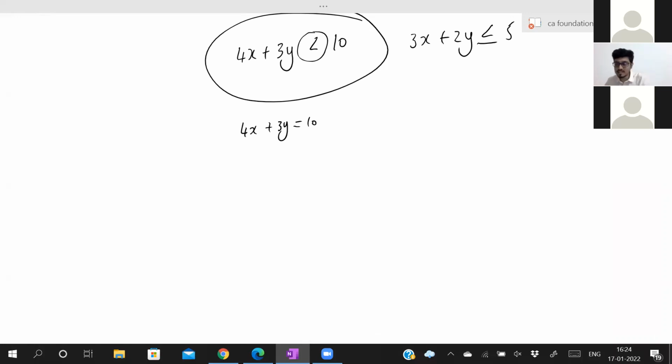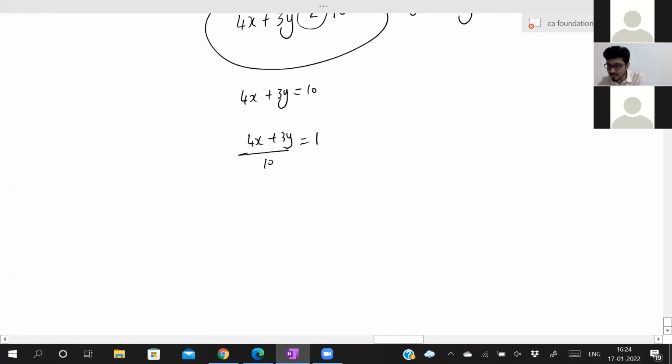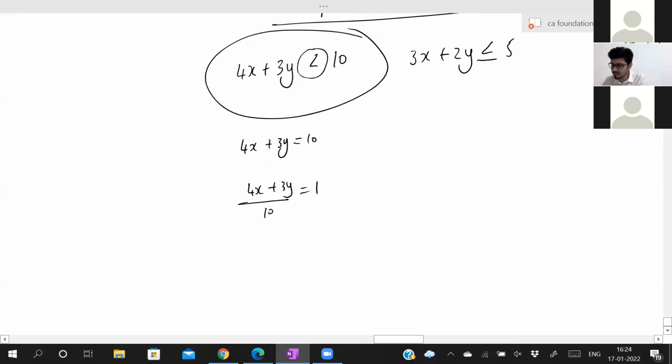Now, what is the next step? Do 4x plus 3y by 10 is equal to 1. Remove 10 from the right hand side. Keep it as 1. Now, it is nothing but, let us change it to x plus 5y. It will be simple. I will tell you later. It will be simple to put chart. Otherwise, it will come in points and all. So we'll put the chart using this.